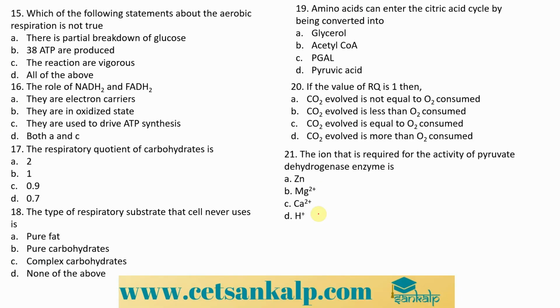Now, which of the following statements about aerobic respiration is not true? There is a partial breakdown of glucose. 38 ATPs are produced. The reactions are vigorous, and the last statement is all of the above. So we know in the case of aerobic respiration, there is a complete breakdown, right? The first statement itself is wrong. Hence, A is the right answer over here.